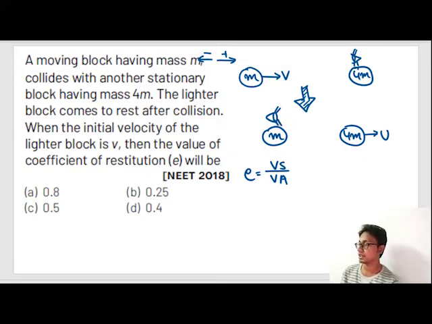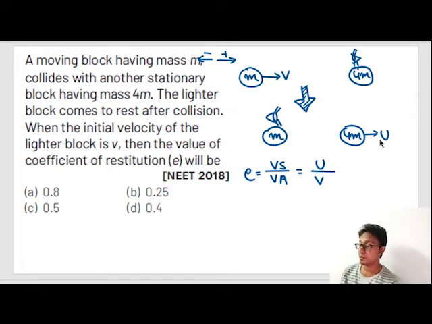So what is velocity of separation? Velocity of separation is plus u. What is velocity of approach? Velocity of approach is plus v. So u by v is the coefficient of restitution. But I don't know the value of u, neither do I know the value of v.